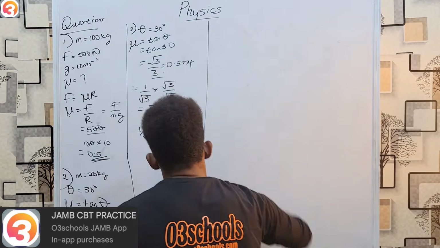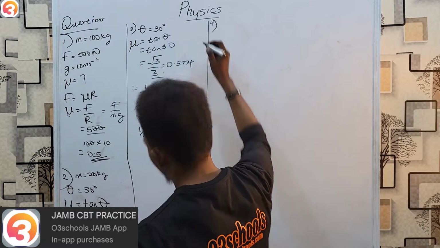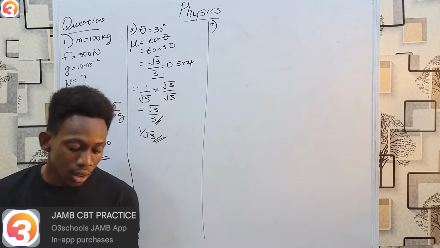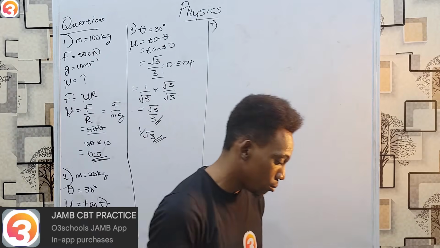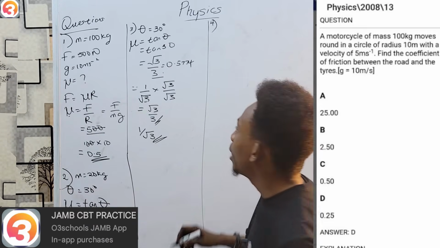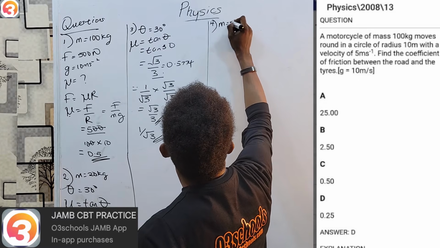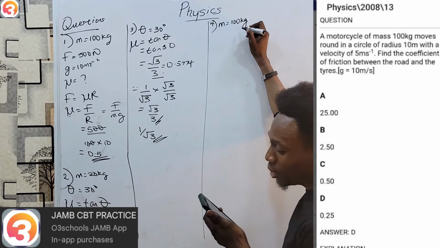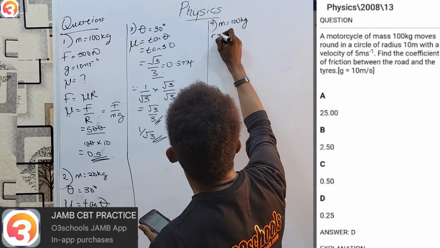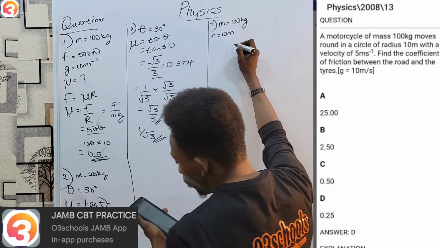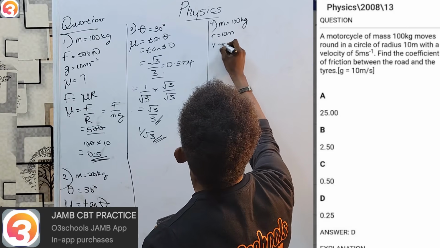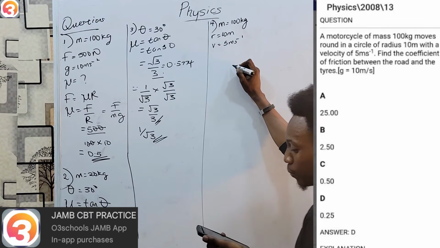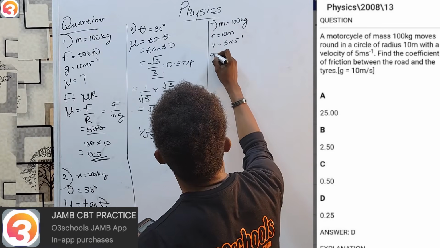Okay, let's move on. Our new question comes from the year 2008, question 13. A motorcycle of mass 100 kg moves around in a circle of radius 10 meters with a velocity of 5 meters per second. We have to find the coefficient of friction between the road and the tires.